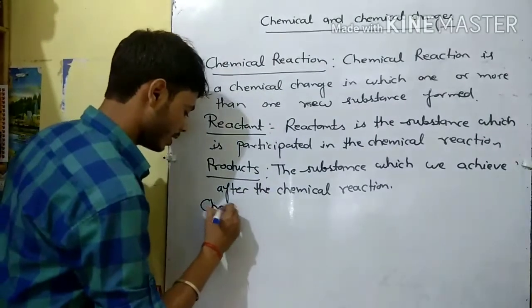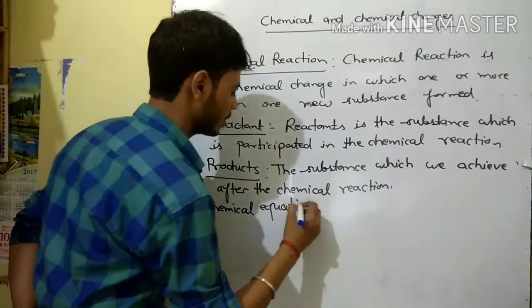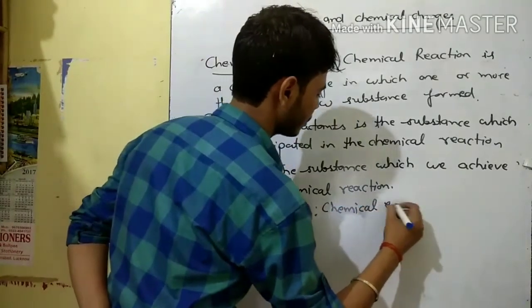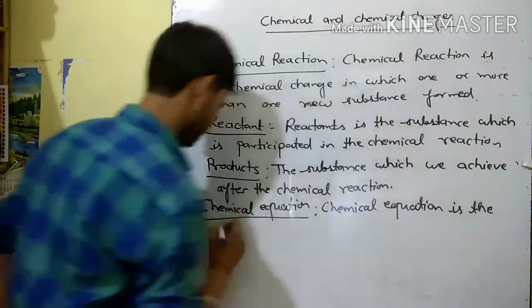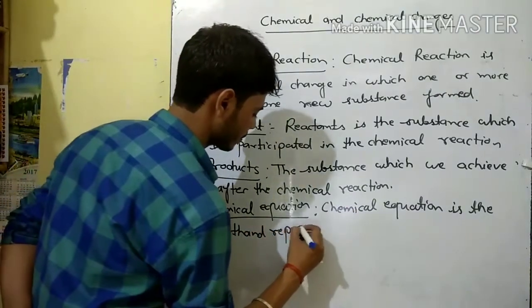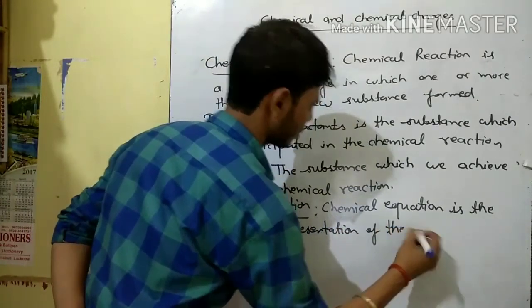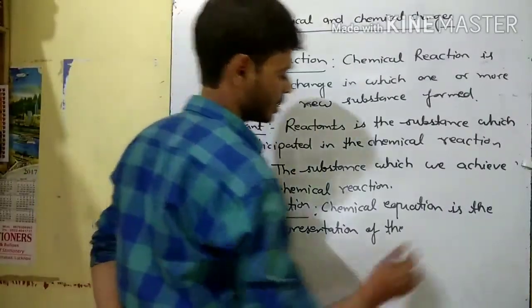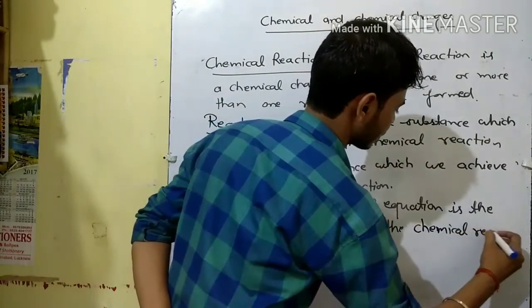Chemical equation. What is the chemical equation? A chemical equation is the shorthand representation of a chemical reaction.